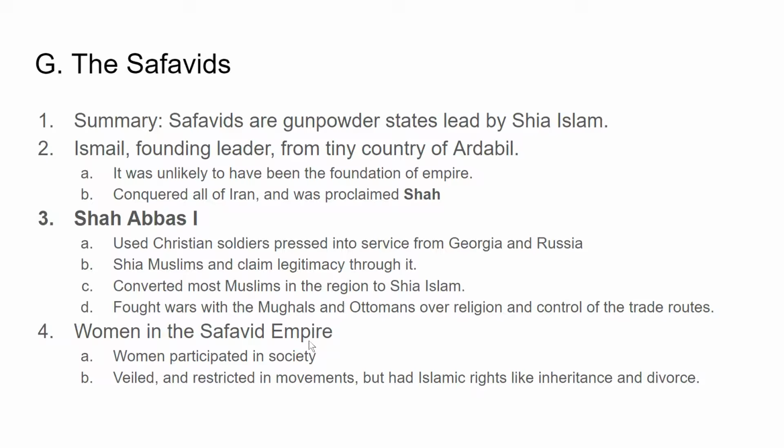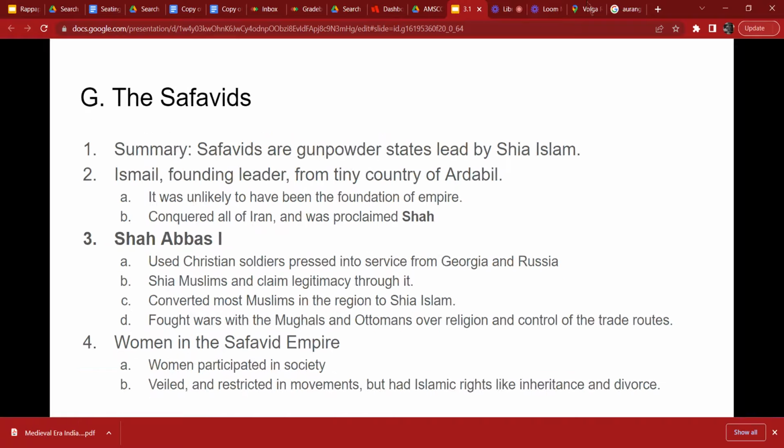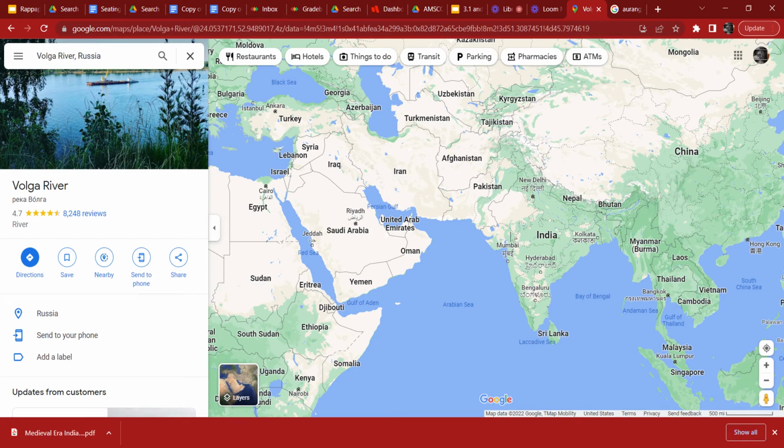And they're able to convert most Muslims in the region to Shia Islam. They ended up fighting wars with the Mughals and the Ottomans over religion and control of trade routes. And you can see that it could be difficult because on the map, you've got the Mughal Empire over there, you've got the Ottoman Empire over there, and the Safavids are kind of sandwiched in the middle.